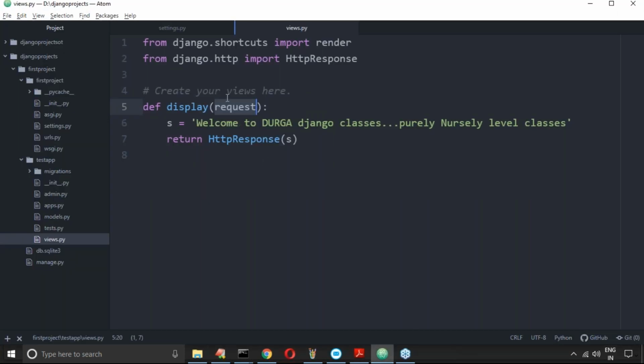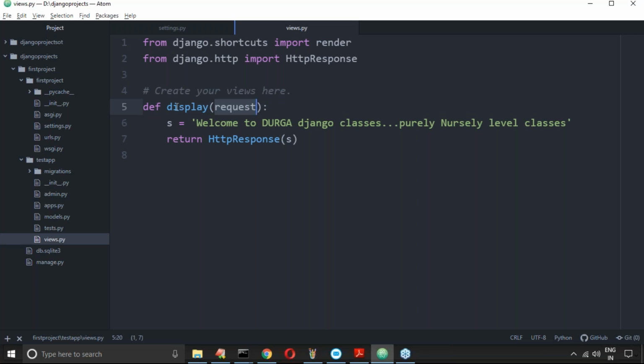Now, can you please confirm: is this name the request, or can I use any name? Any name you can use, but X internally holds which object? The HTTP request object. Remember this one. Who is responsible to call our function? My Django web server is responsible to call this function by passing the HTTP request object. That's why a meaningful name is request. Instead of X, Y, it is better to keep meaningful names.